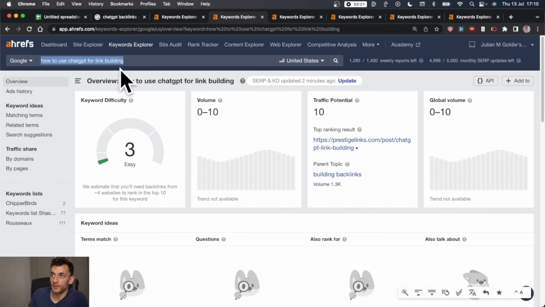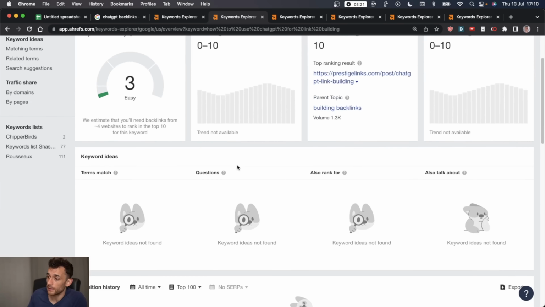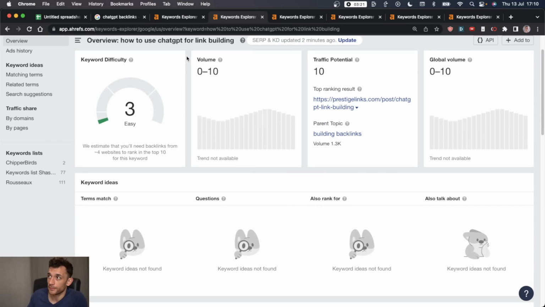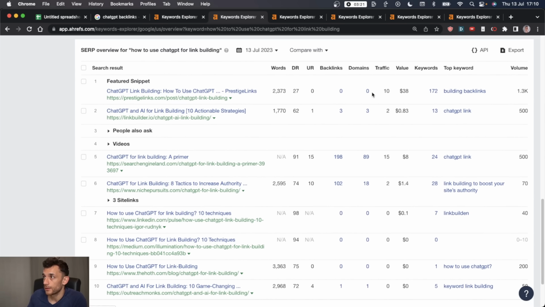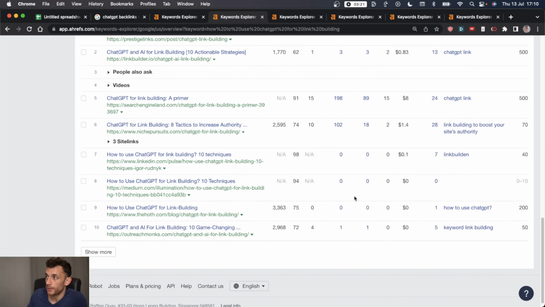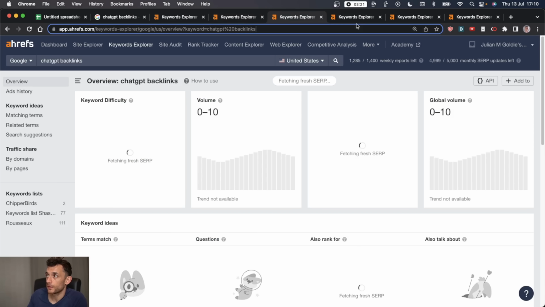So for example, how to use ChatGPT for link building. When we've used up the Ahrefs credit to find out the score, it's a 3, which is pretty easy. Now we can ignore traffic potential and volume. Doesn't matter, simply because, like I say, the data isn't there yet. And if we scroll down, we've got a DR27 with no backlinks pointing to it, ranking number 1, which is insane.